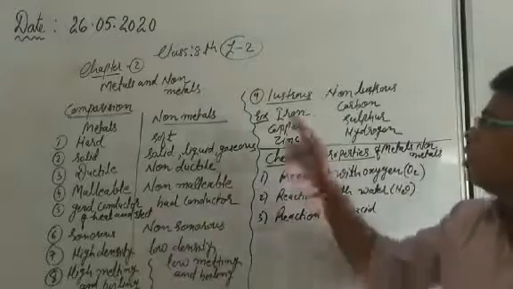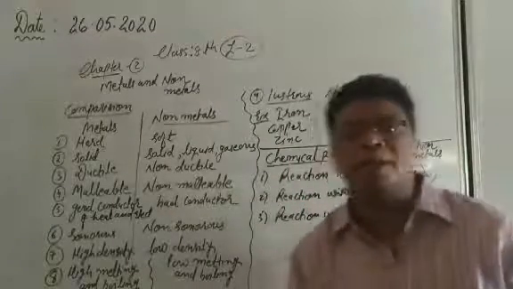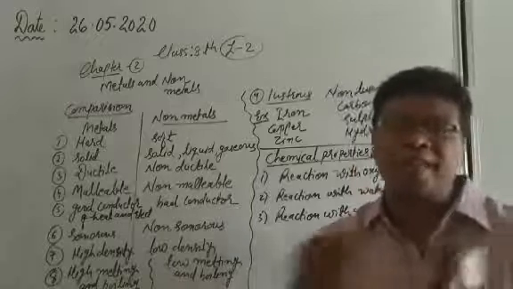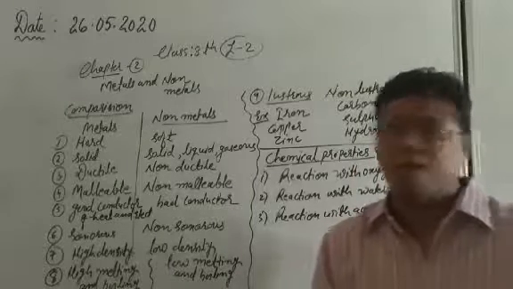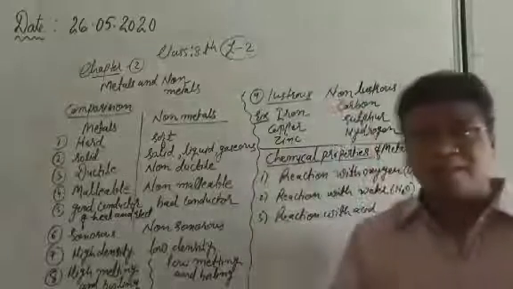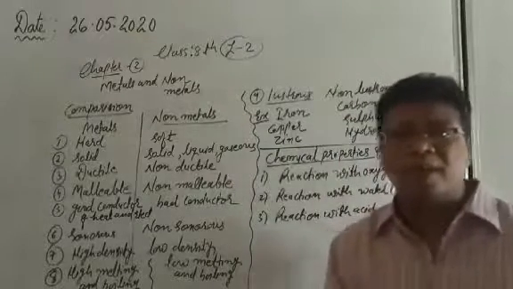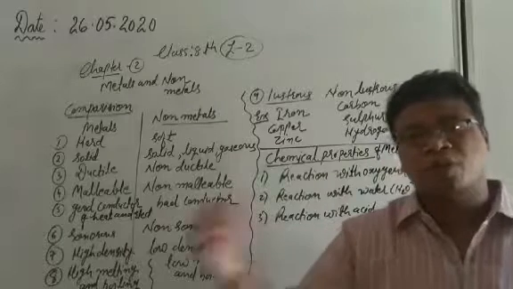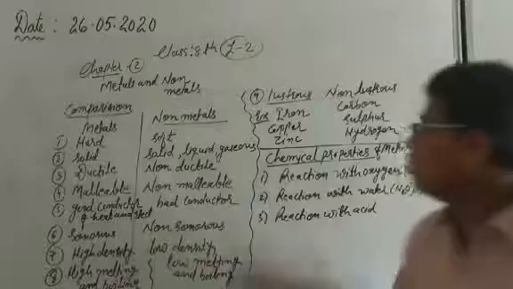See, the next property is lustrous. What do you mean by lustrous? All the metals are lustrous in nature. Lustrous means they have a shining surface. What about the non-metals? Non-metals are non-lustrous in nature. Their surface is not shiny, you can say. They have a rough surface, you can say. So all the metals are lustrous, and non-metals are non-lustrous.